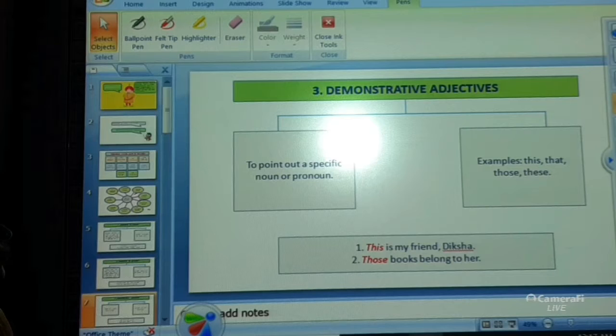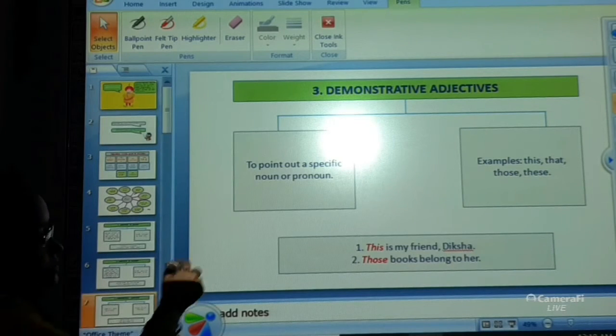Demonstrative adjectives are used to point out a specific noun or pronoun. When you are using any word to point out a noun or a pronoun, then those words are called demonstrative adjectives.